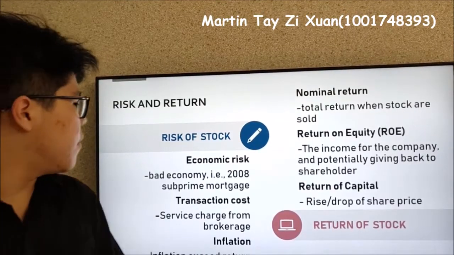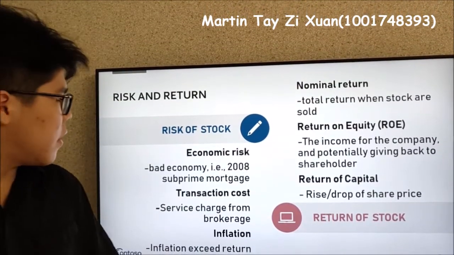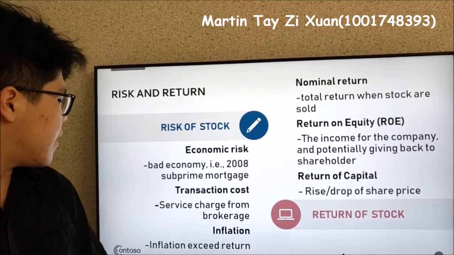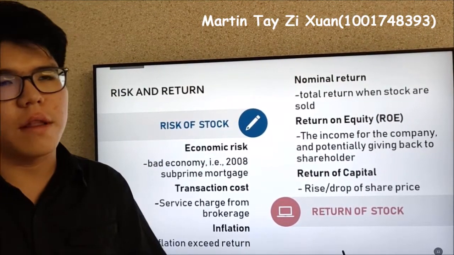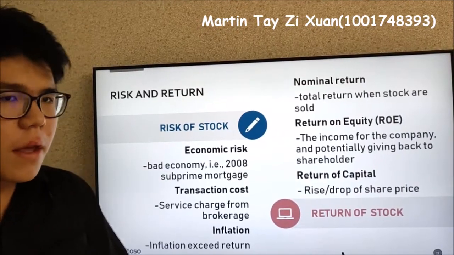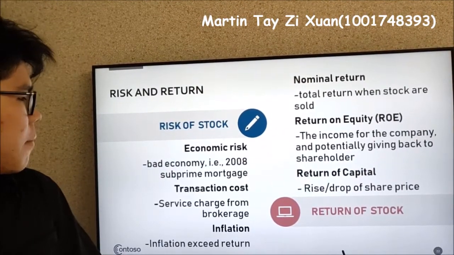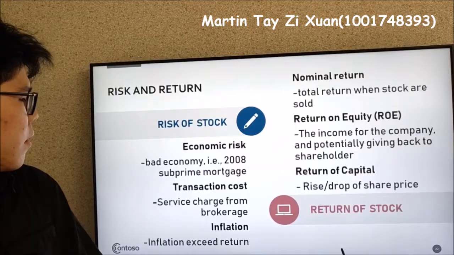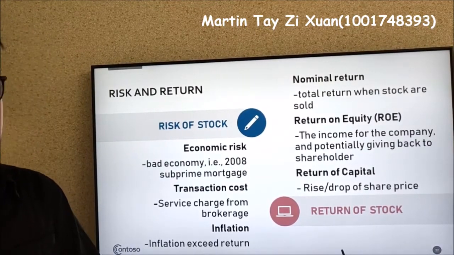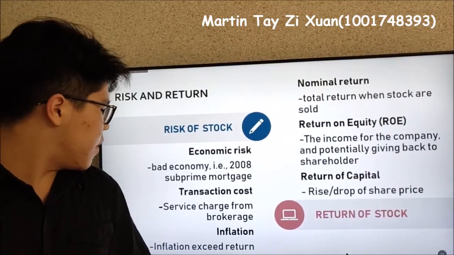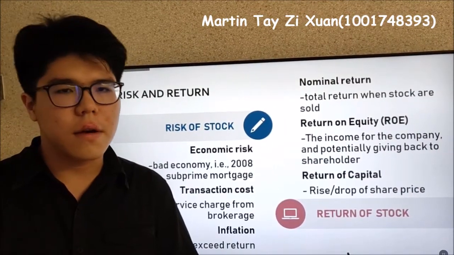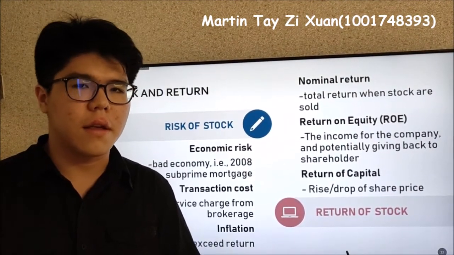Next, we will talk about the risk and return. For the risk of a stock, we have economic risk, transaction cost, and inflation risk. Economic risk is such as when the market plummets, like the 2008 subprime mortgage crisis. Next, transaction cost is the service charge from the brokerage. And then we have inflation risk, which occurs when inflation exceeds the return from the stocks.